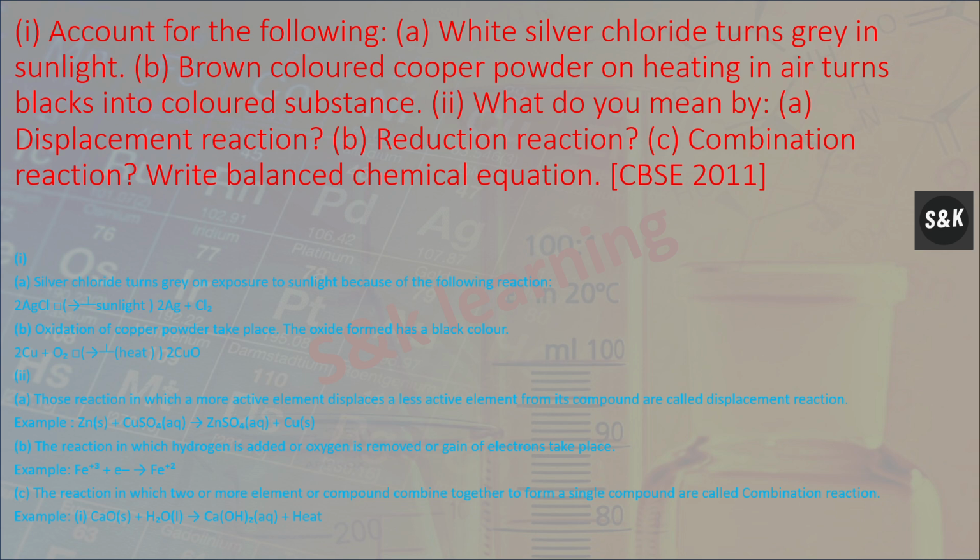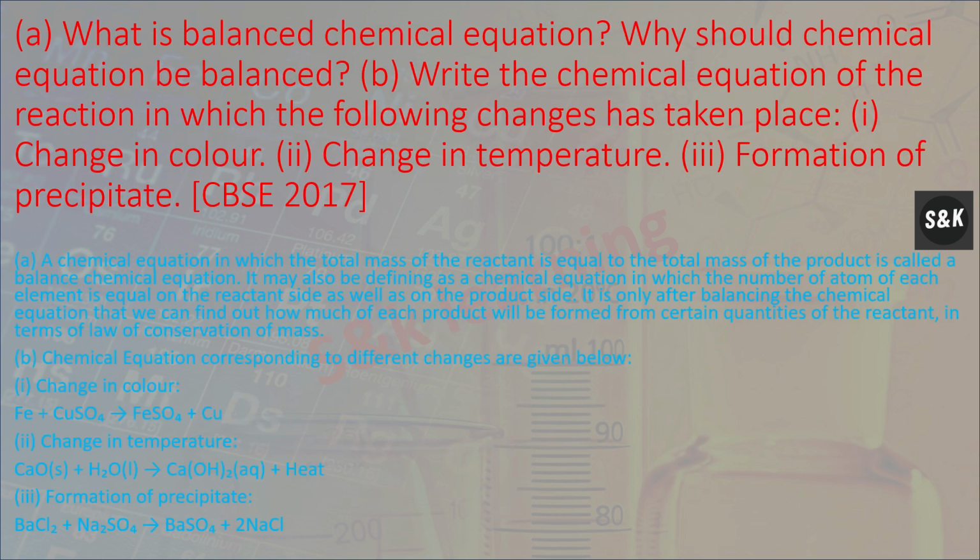What do you mean by the displacement reaction? The reaction in which a more reactive element displaces the less reactive element from its compound is called a displacement reaction. Reduction reaction: the reaction in which hydrogen is added or oxygen is removed or gain of electron takes place. Combination reaction: the reaction in which two or more elements or compounds combine together to form a single compound is called a combination reaction. Next, what is a balanced chemical equation?